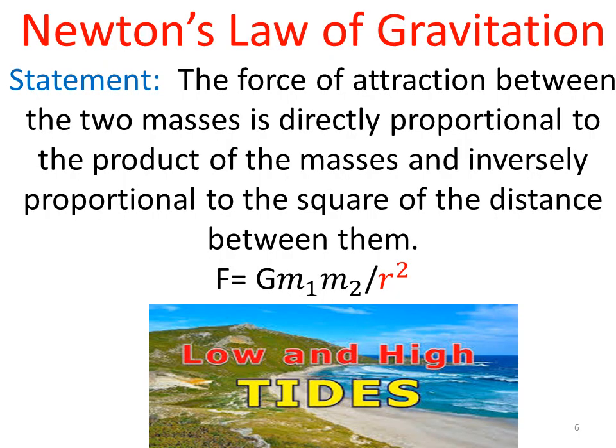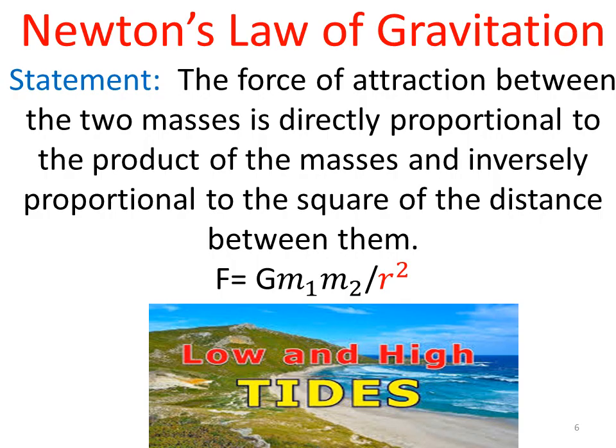Newton's law of gravitation. According to the law of gravitation, any two objects in the universe, whether very small or very heavy, have a force of attraction between them, and this is stated as follows. Statement: the force of attraction between two masses is directly proportional to the product of the masses and inversely proportional to the square of the distance between them.